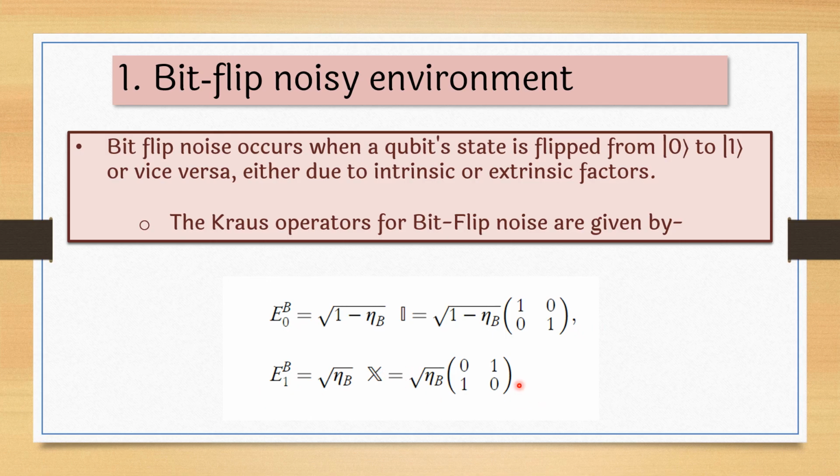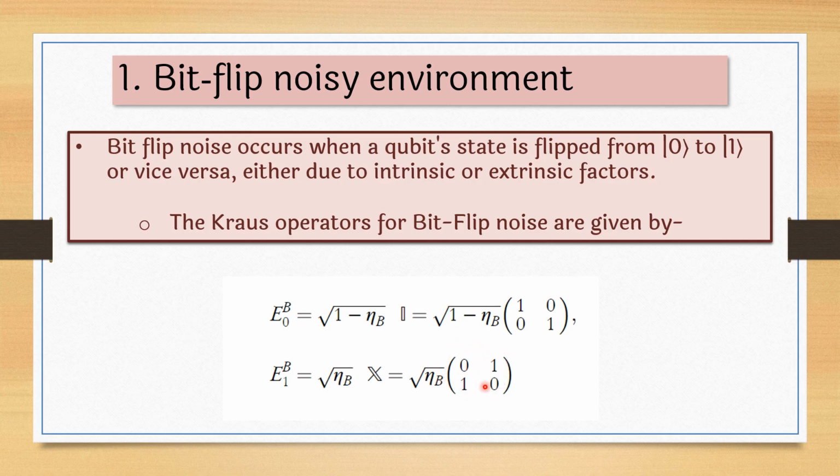In the second, if eta b equals 0, there is no noise, so this matrix will completely become 0 and E1b will have no impact. Therefore E0b becomes the identity matrix, and there will be no change in the system because the noise is 0. As the noise increases, this factor starts to reduce, and the square root of eta b starts increasing, and here you can see that it is a NOT gate, that is the X gate.